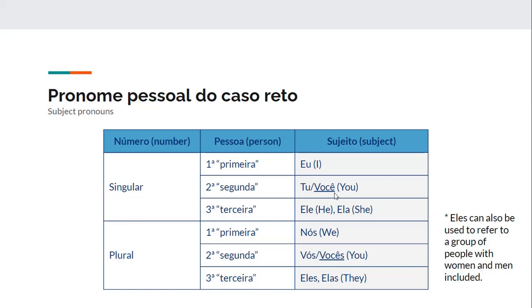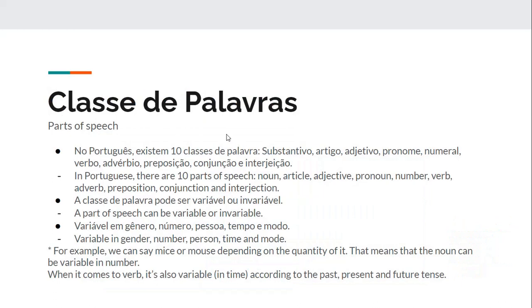And as you can see, we have você and vocês underscored, and the reason is that it's the way we say it in Brazilian Portuguese. So we would say você for you and vocês for you in plural, and tu and vós is the way they say it in Portugal, so that's the difference. Alright, so do you guys remember this slide? We saw it in one of our first lessons.